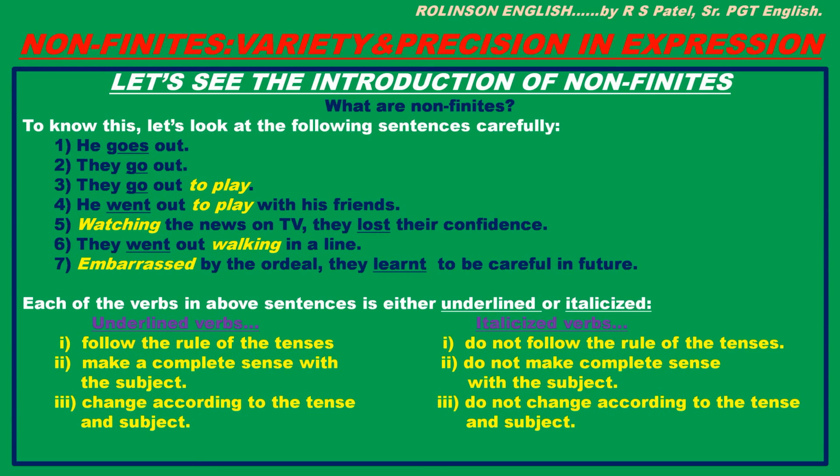Each of the verbs in the above sentences is either underlined or italicized. Underlined verbs follow the rule of the tenses. They make a complete sense with the subject and they change according to the tense and subject. You can see it in the above examples. See, goes changes with the subject and it also changes when the tense is changed, right?